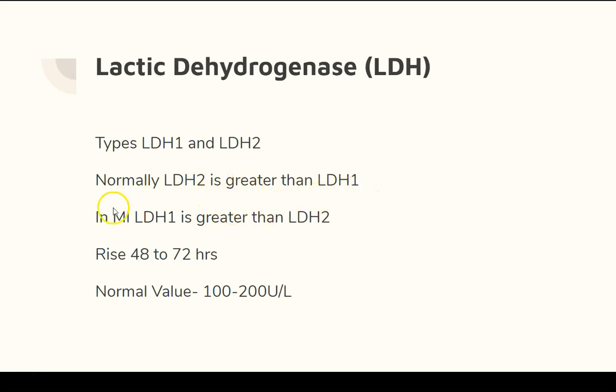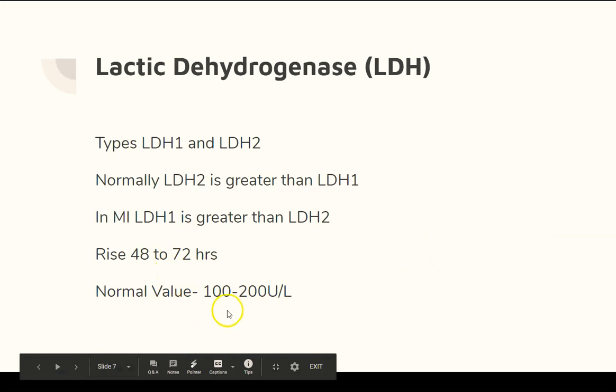During myocardial infarction, that is MI, what happens? The LDH1 rises above the LDH2. So that indicates myocardial infarction. Usually in lab tests you can see LDH done, which is increased in myocardial infarction patients. The peak happens at 48 to 72 hours. It will be increased in the blood for around 2 days.